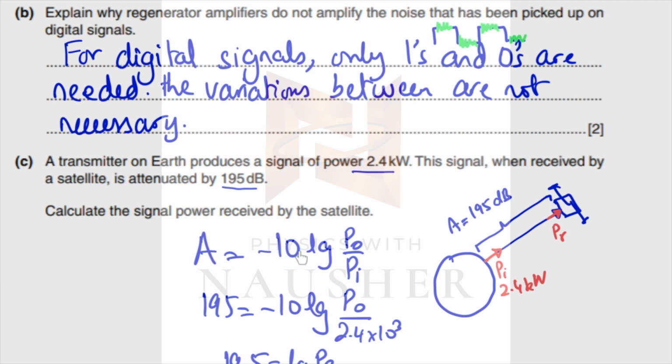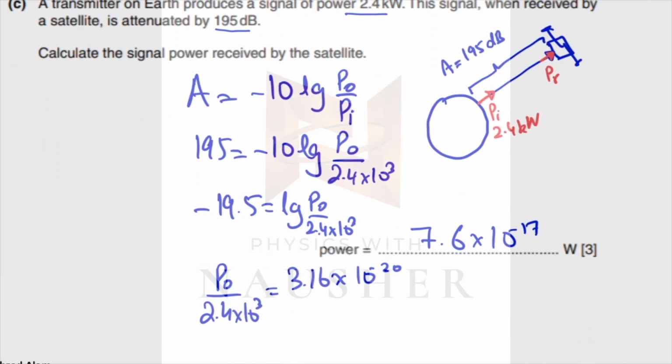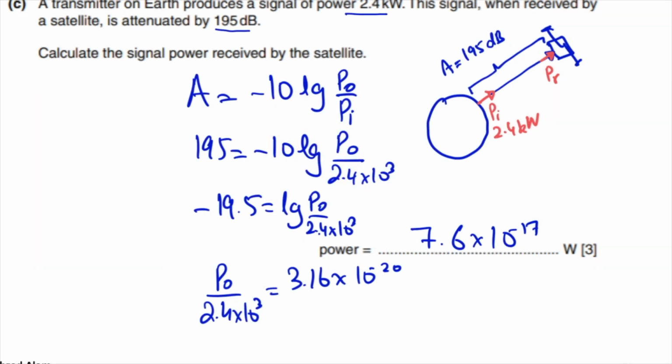So attenuation is minus 10 log power output over power input. Attenuation is 195. So 195 is equals to minus 10 log P out over input power is 2.4 kilowatts. So convert kilo into 10 to the power 3. Then just take this 10 to the other side. It's minus 19.5 is equals to log of this. Take the anti-log. You'll get P out over 2.4 10 to the power 3 is equals to 3.16 10 to the power minus 20. And the output power would therefore be 7.6 into 10 to the power minus 17.